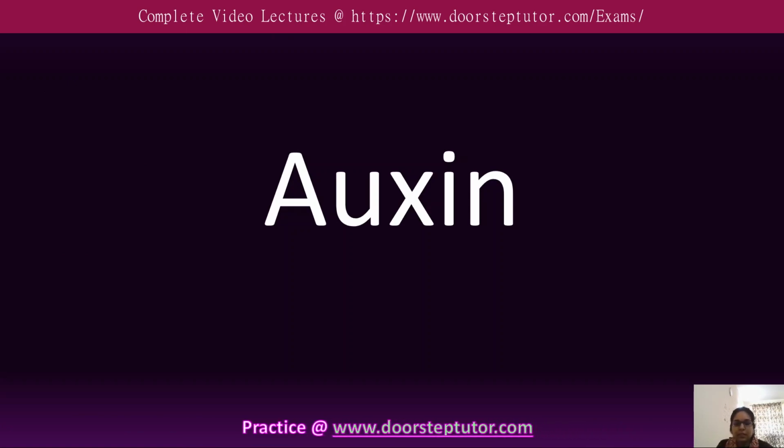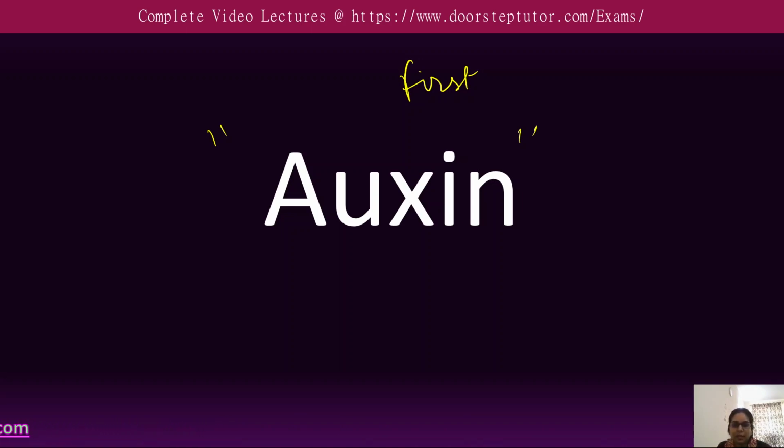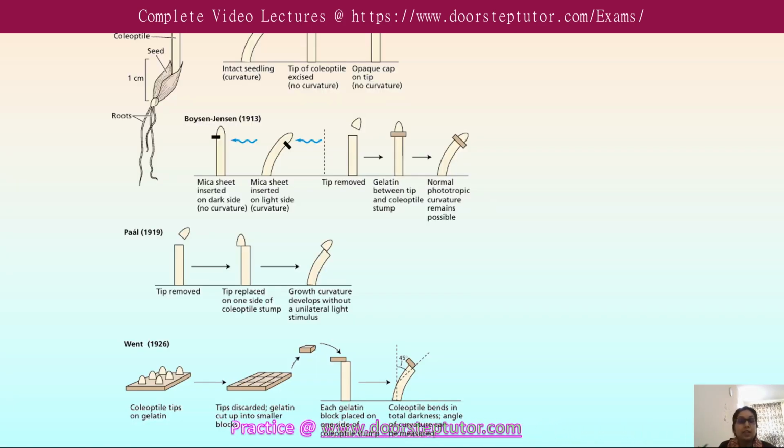Auxin is the first plant hormone we will consider because it deserves the pride of place in any discussion of plant hormones. It was the first growth hormone to be discovered in plants, and much of the early physiological work on the mechanism of plant cell expansion was carried out in relation to auxin action. So let's see the discovery of this auxin hormone.